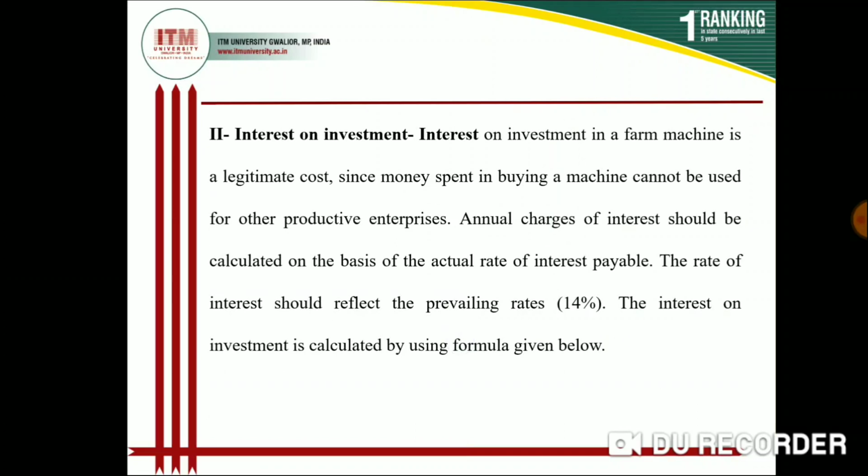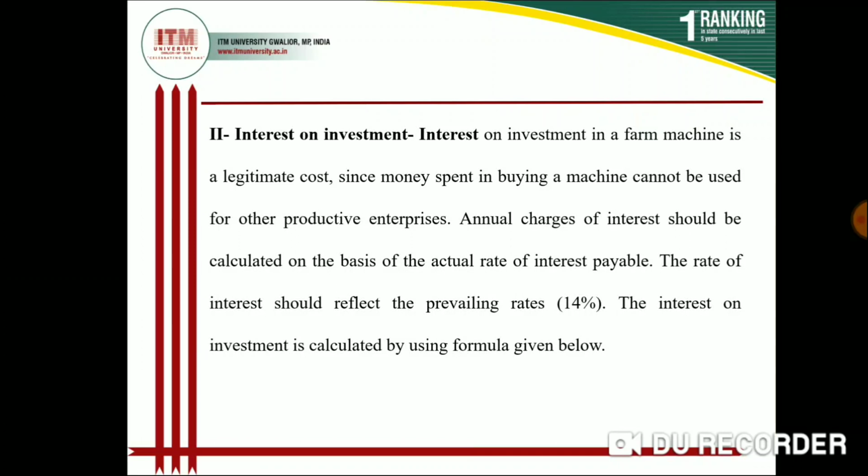Next is interest on investment. Interest on investment is a farm machine cost: the money spent in buying a machine cannot be used for productive enterprises. Suppose you buy your tractor at 5 lakh rupees, and you give 2 lakh rupees to the company and take a 3 lakh rupees loan from the bank.